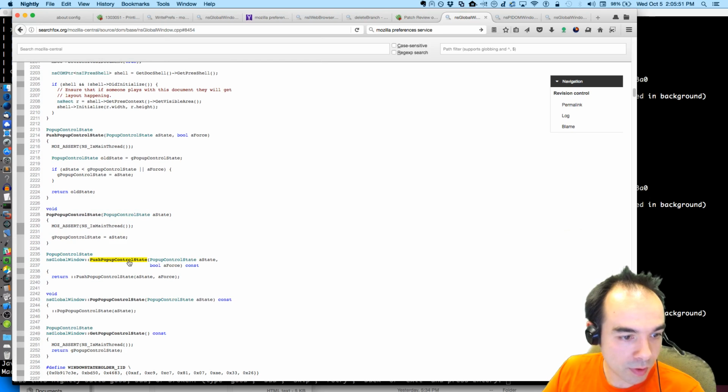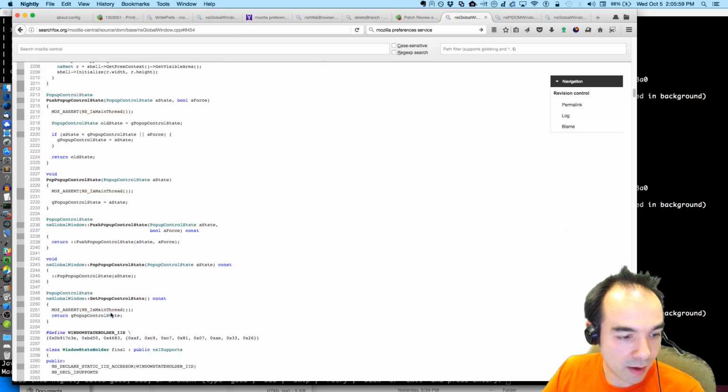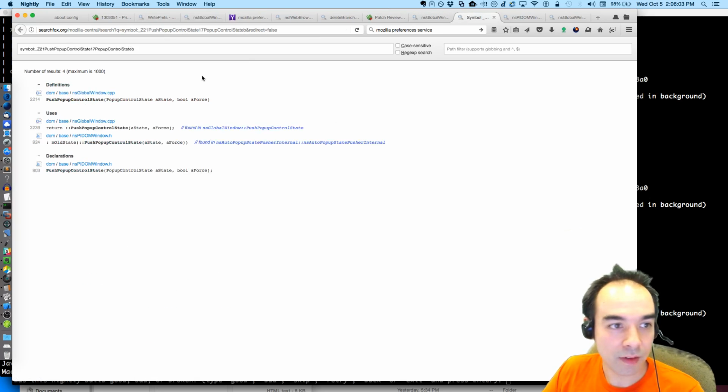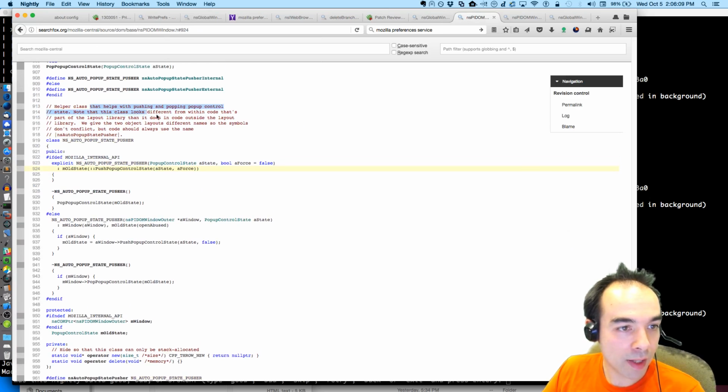Pop-up control state. Const, it's the same thing. Okay. So what might push pop-up control state? Helper class helps when pushing and popping pop-up control state.